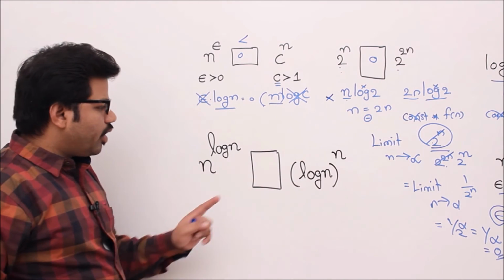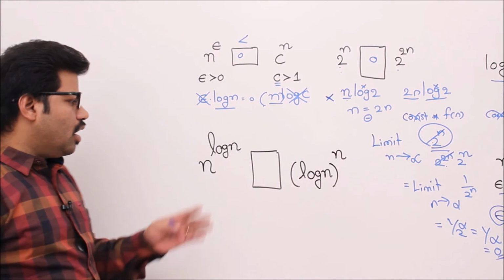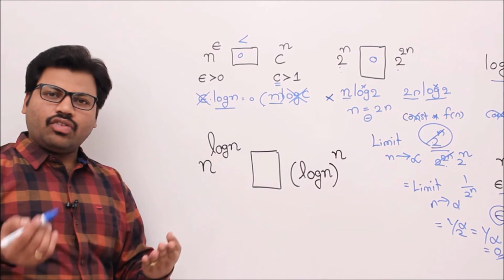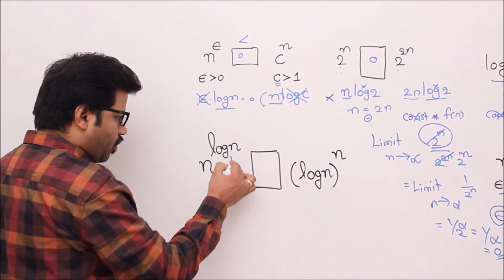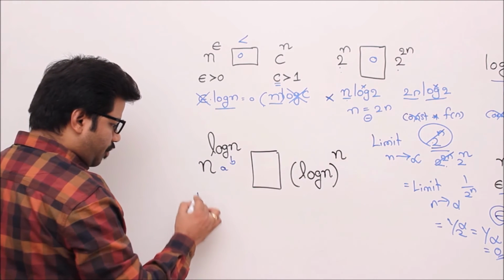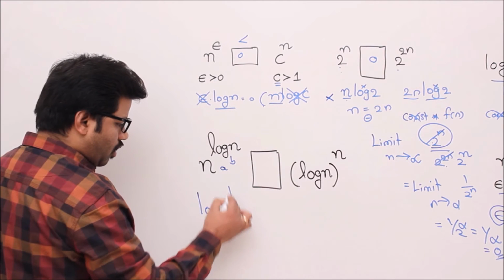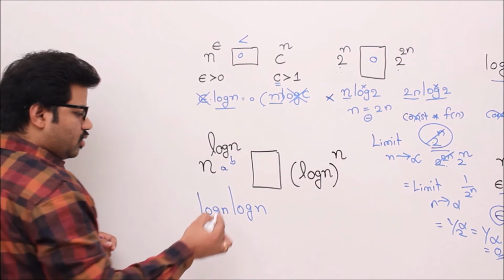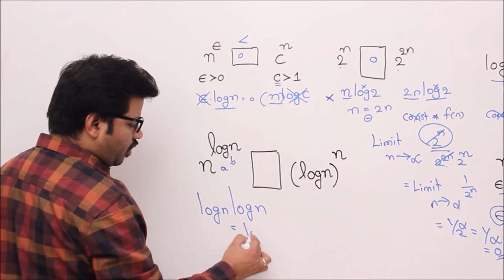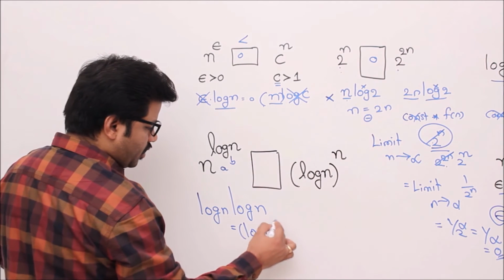n to the power of log n versus log n whole to the power of n. Whenever there are powers like this, I always go for logarithm first. Let me apply logarithm. It is like a to the power of b, then b log a. So b log a, where a is n. So log n times log n.